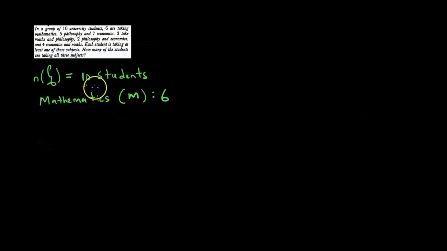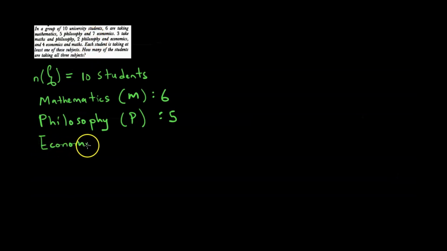Saka tiri panhau iyi taudzwa kuti 5 take philosophy. So philosophy students, the set is called P and it's 5. Zvikanzi and 7 economics. So economics students, the set is E and it's 7. So we have 3 subsets in this Venn diagram. Nakuti 3 subsets in this universal set.